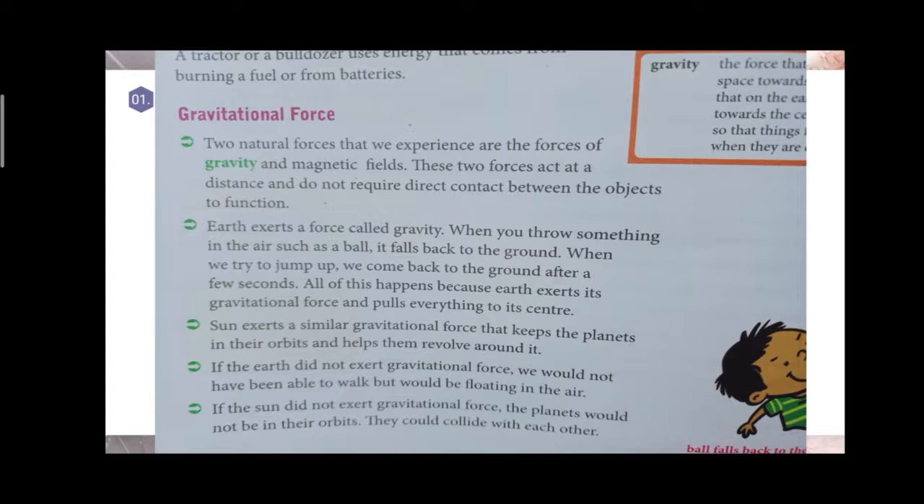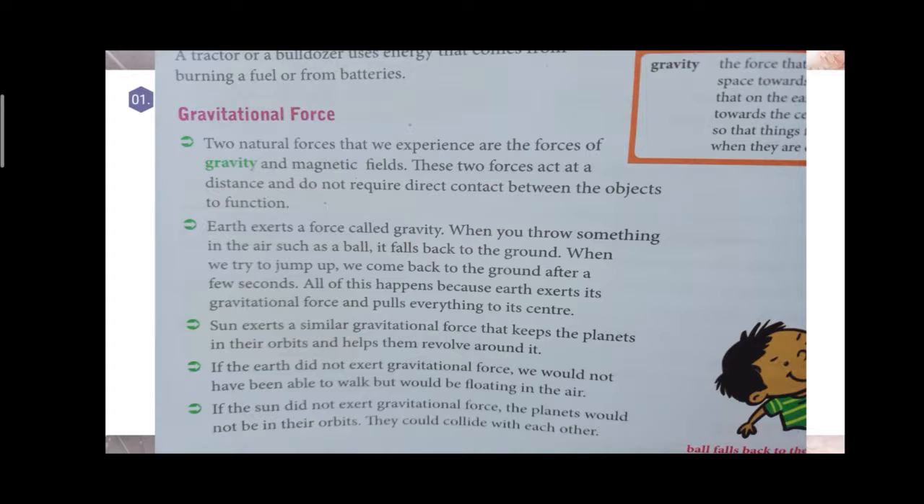We are experiencing two natural forces: the force of gravity and the force of the magnetic field. These two forces act at a distance, and they do not require any direct contact between the objects. The earth exerts a force, and that force is called gravity.